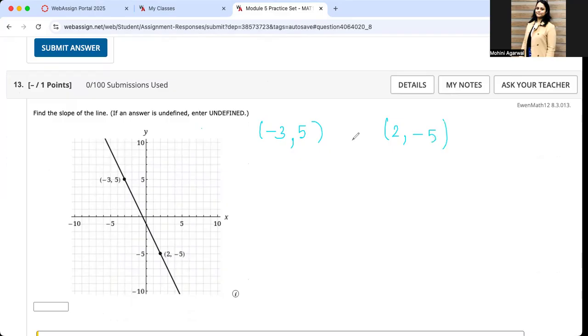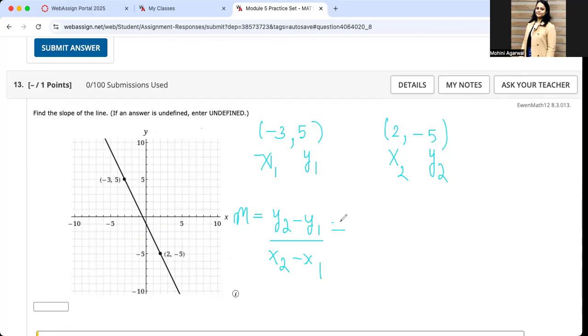We'll apply the same process. This will be called the x1 point, y1 point, x2 point, and y2 point. Apply the formula, which is m equals y2 minus y1 over x2 minus x1.